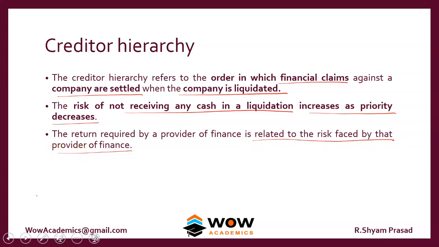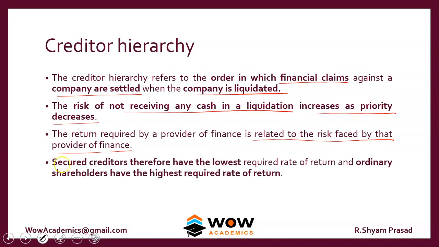So as equity shareholders take the highest amount of risk in a company, they also require the highest amount of return. Secured creditors therefore have the lowest rate of return, and ordinary shareholders have the highest required rate of return. So this is how the rate of return from the company is set.